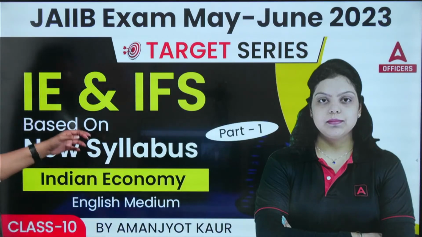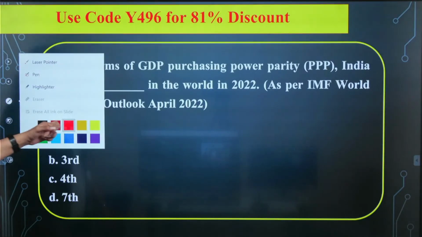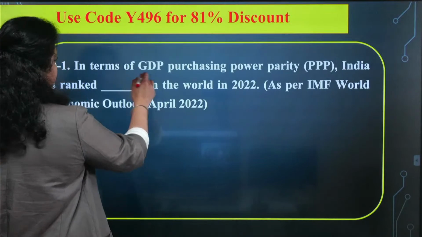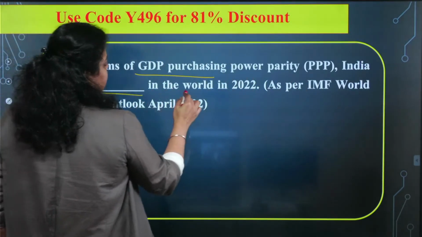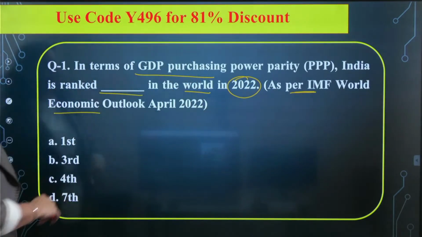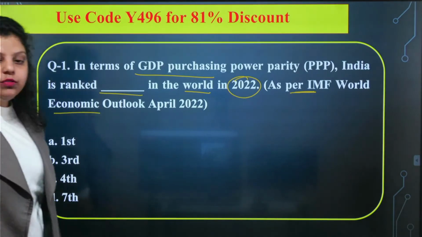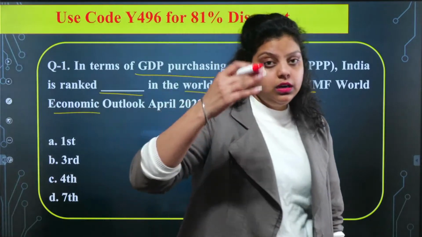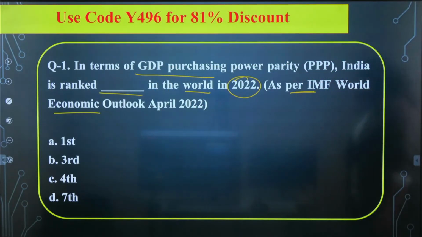Okay, so let's start and talk about the first question, in terms of GDP purchasing power parity. India is ranked what in the world in 2022 as per the IMF World Economic Outlook, April 2022? In terms of GDP per capita, purchasing power parity, India's rank in the world is first, third, fourth, or seventh.